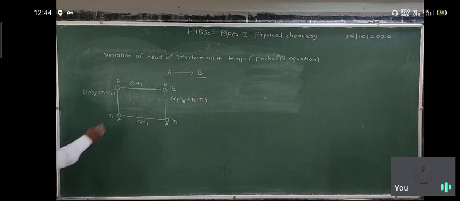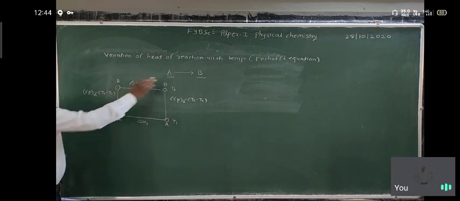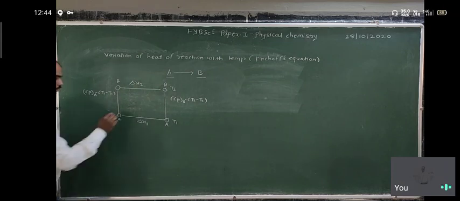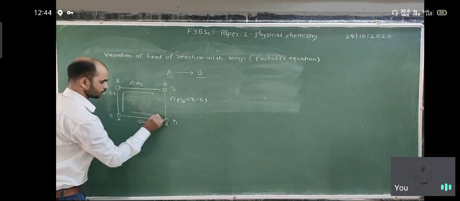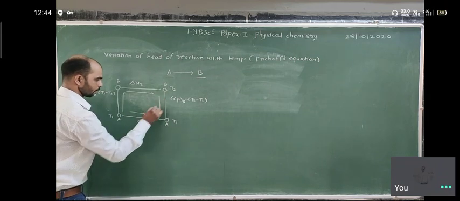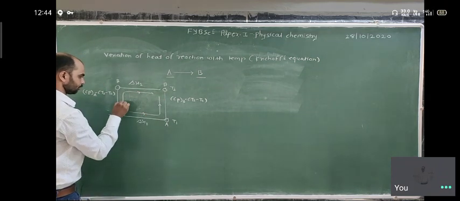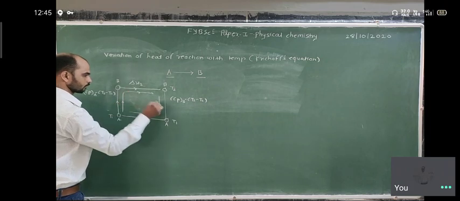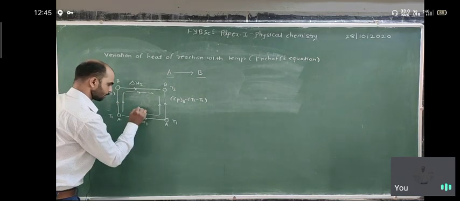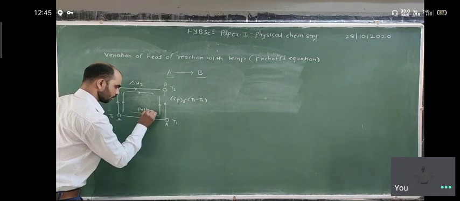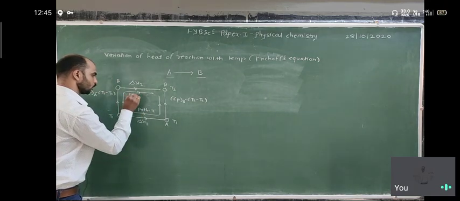Basically the formation of B from A uses two routes. First we choose this route, the first route, and secondly this route. This is path 1, and here is path 2, or route 2.